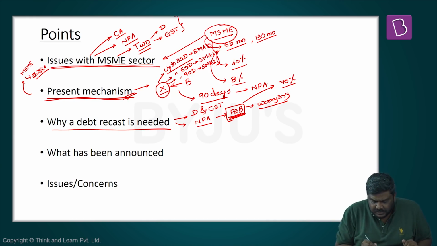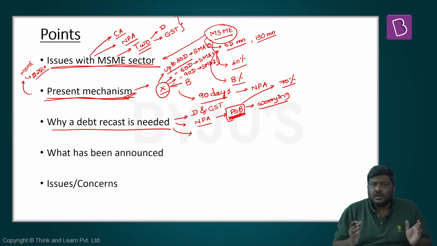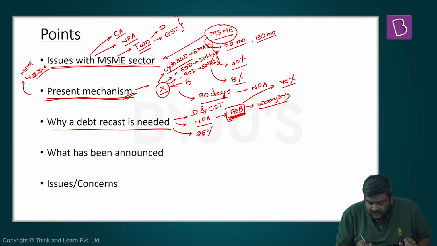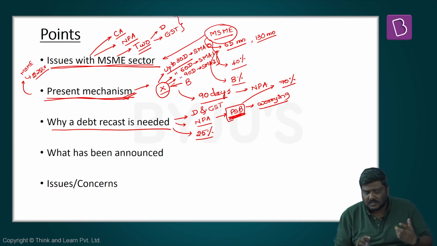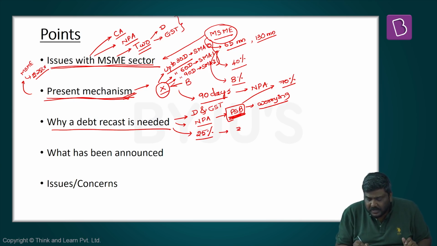The third reason is that MSMEs account for a huge amount of the loans given by the banking sector. It is estimated that around 25% of the total credit issued by the banking sector has gone to the MSME units, which turns out to be around 23 trillion rupees.